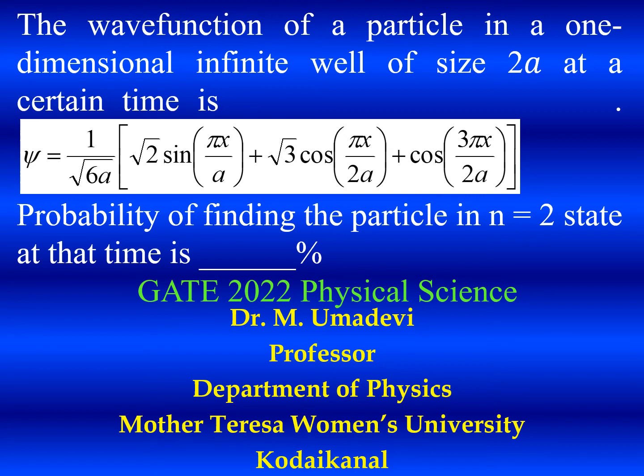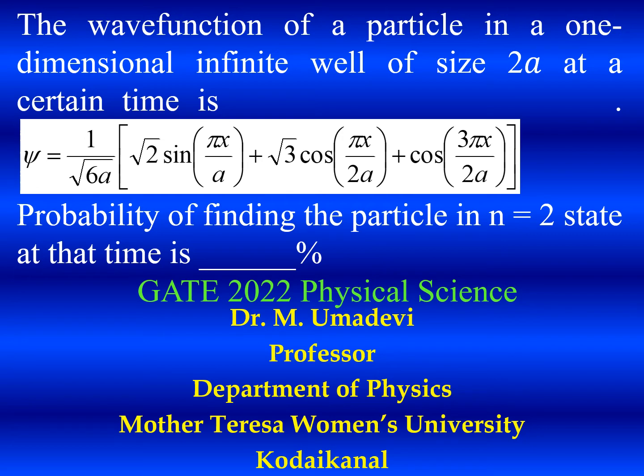Now we'll see a problem in quantum mechanics related to probability of finding the particle. The problem is: the wave function of a particle in a one-dimensional infinite well of size 2a at a certain time is psi equal to 1 by square root of 6a times square root of 2 sine pi x by a plus square root of 3 cos pi x by 2a plus cos 3 pi x by 2a. Probability of finding the particle in n equal to 2 state at that time is dash percentage.